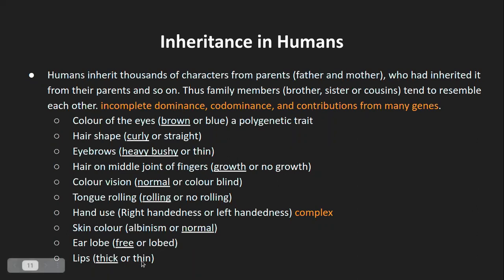Earlobe can be free or lobed. Now these earlobes, in most individuals, are completely attached till the end or edge of the lobe. That is what is lobed and free. Free means that lobe will be detached from the skin of your face, and the earlobe will be free. So that is the dominant trait, and the lobed one, that is the attached one, is the recessive trait.